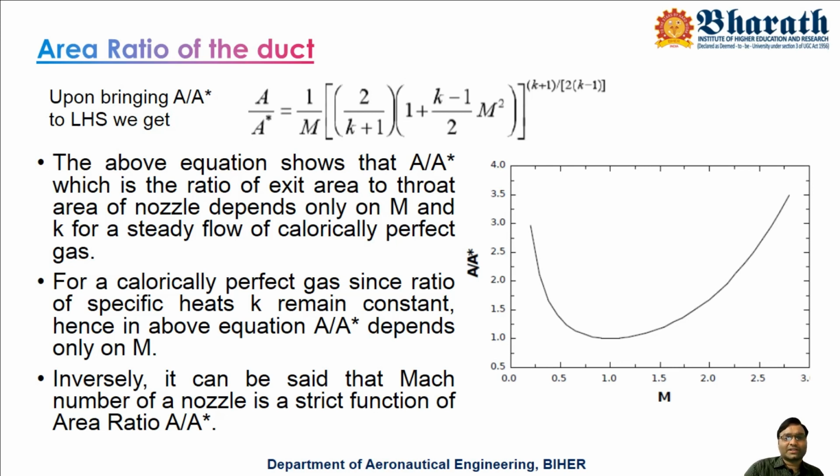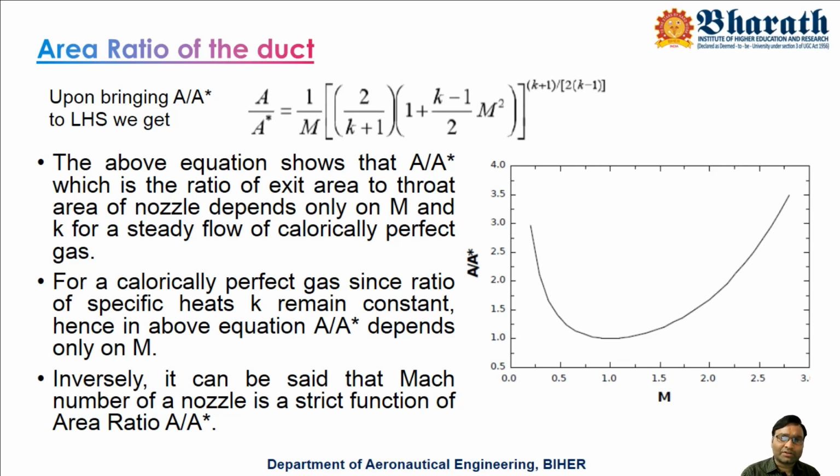So what is the meaning of this mathematical form? Consider the RHS, and just neglect K, since there is only one term. The Mach number of a nozzle depends only on the ratio A by A star.